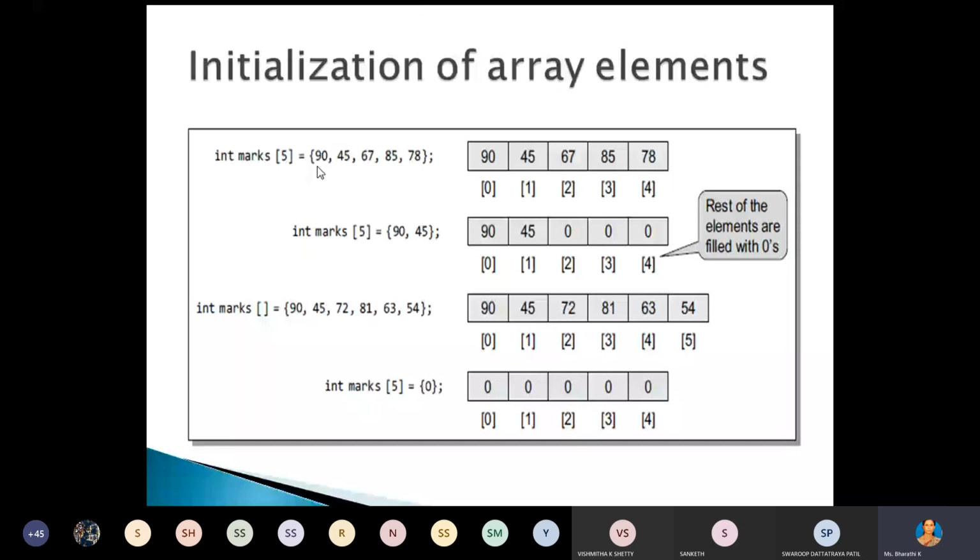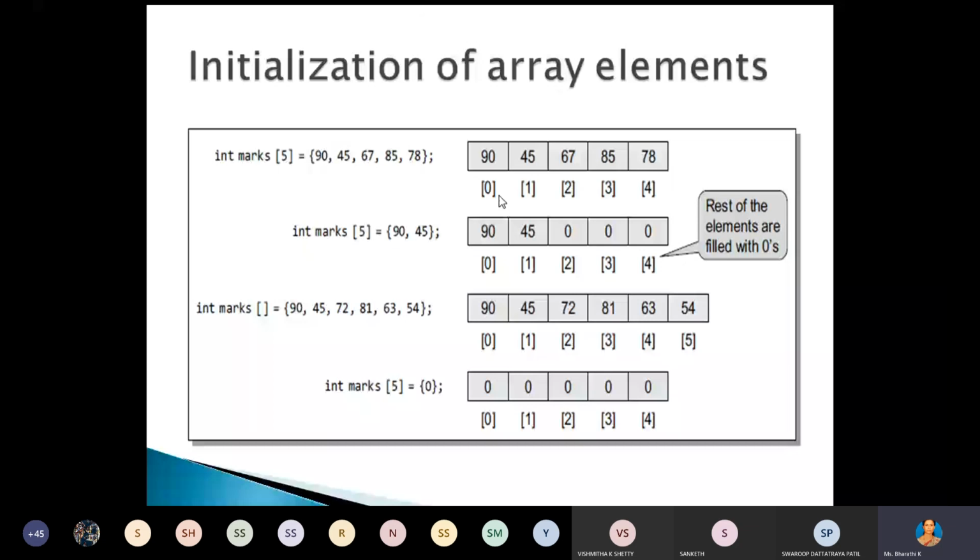Array name is marks, and we have 5 values. Now listen, that array index will start from 0, and 4 is the last index. Totally we can store 5 elements because array index starts from 0.